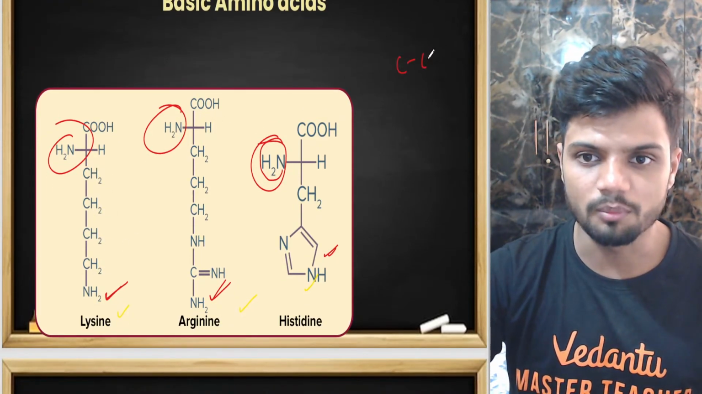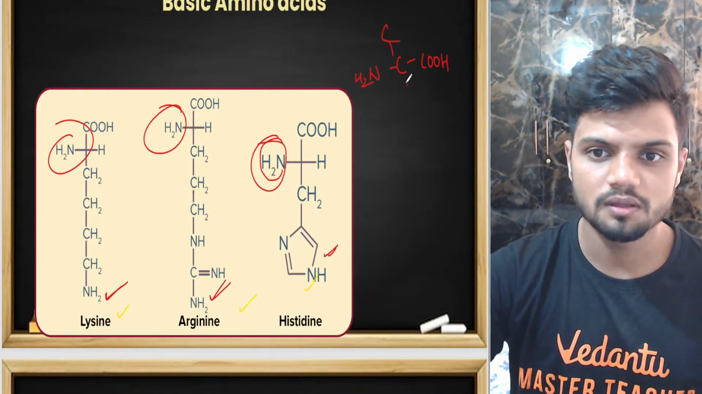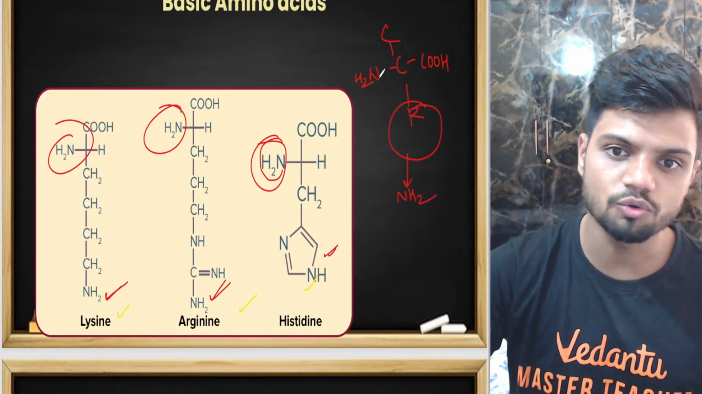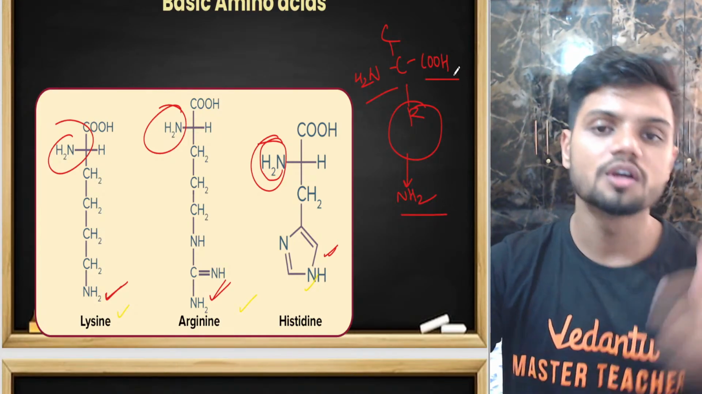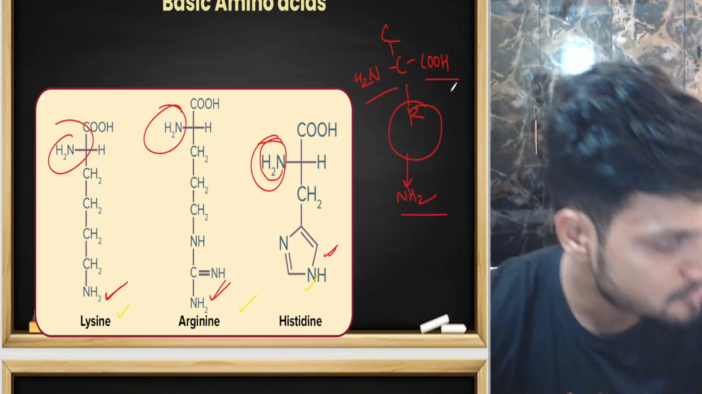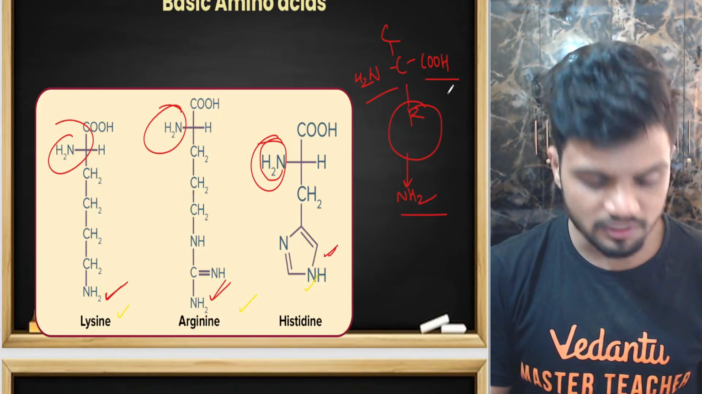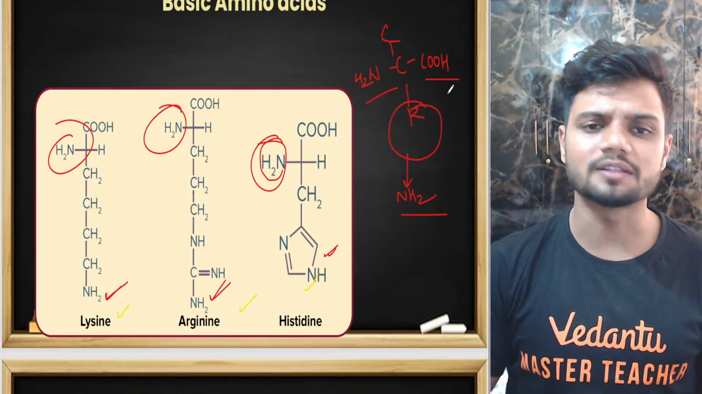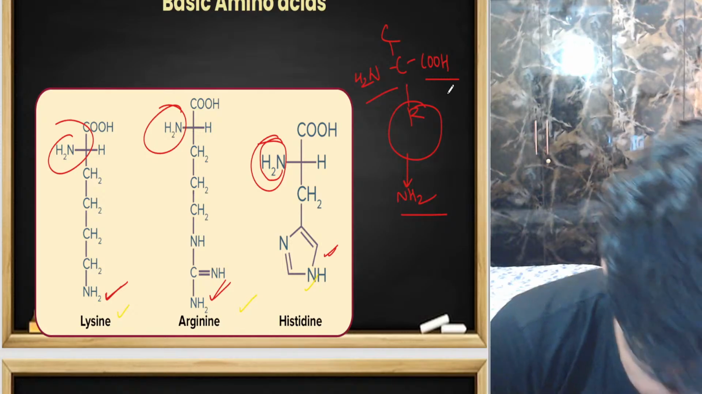See, this is the general formula: NH2, C and R. Now in this R part, if we have an extra amino group, extra NH2 group, then it becomes basic. If it has an extra COOH, acidic. Understood now? Yes or no? Basic will have an extra NH2. Acidic will have an extra COOH. Neutral will never have anything. Neutral amino acids will not have an extra COOH or extra NH2 group. Okay.